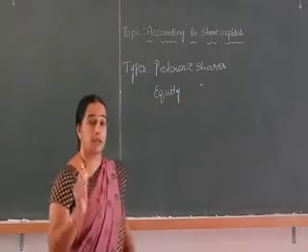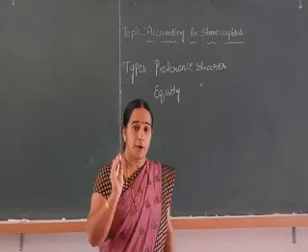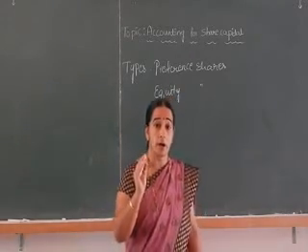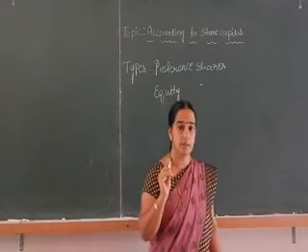Preference shares are those shares which enjoy the preferential rights.